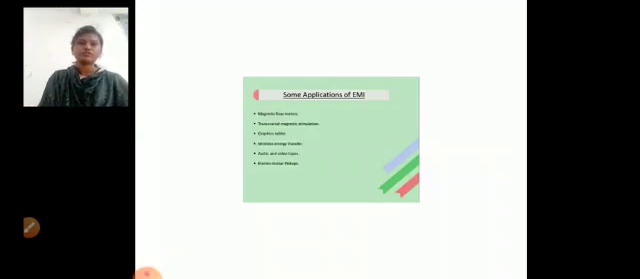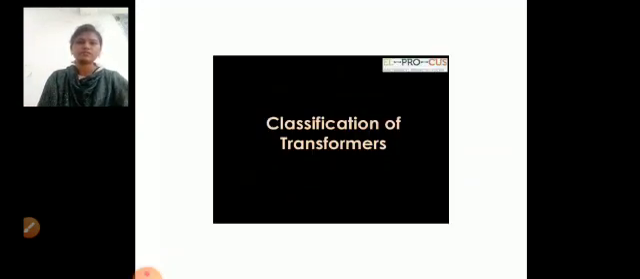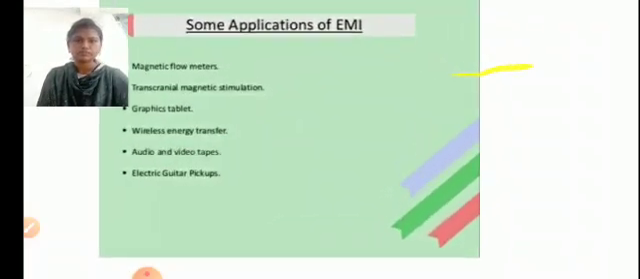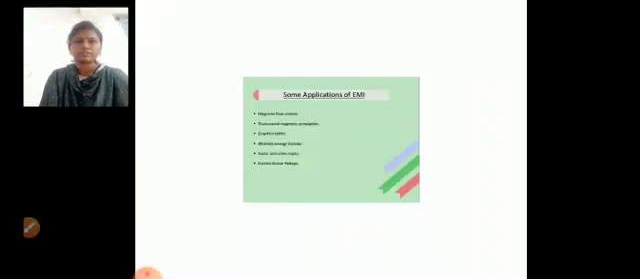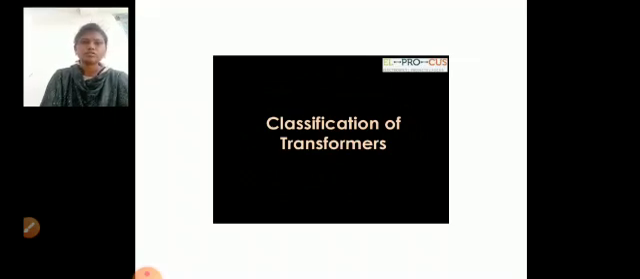Now we observe some of the applications of electromagnetic induction: magnetic flow meters and graphics tablets, wireless energy transfer, audio and video tapes, and electric guitar pickups. These are the applications of electromagnetic induction. Now I would like to explain the transformer, which is one of the applications of electromagnetic induction.